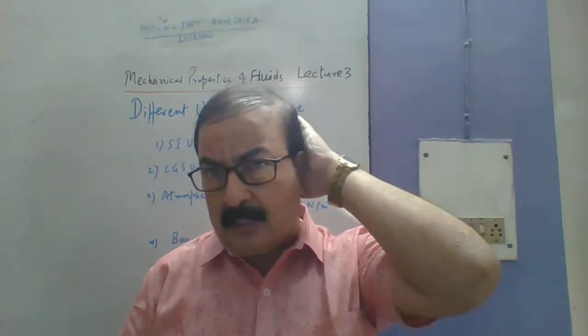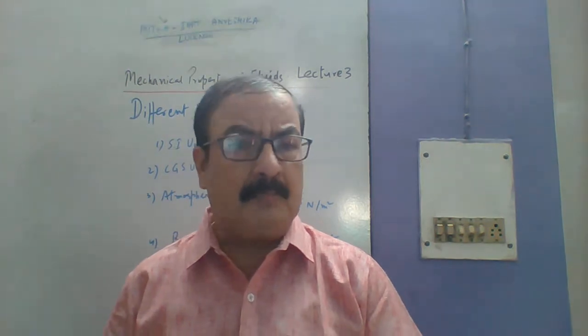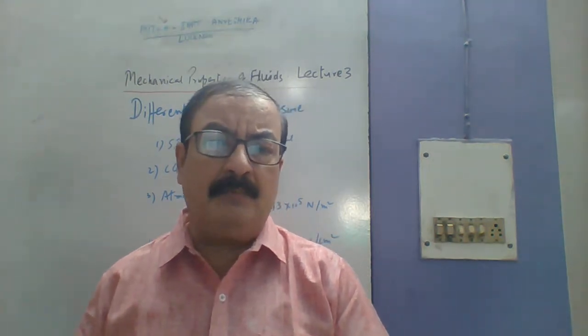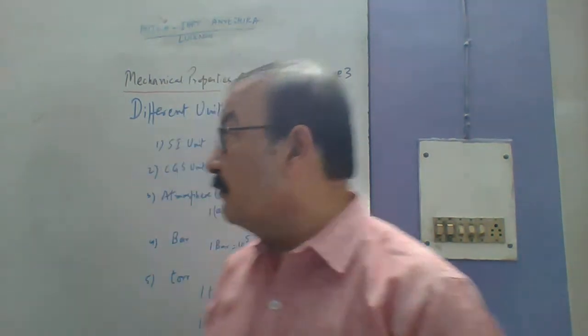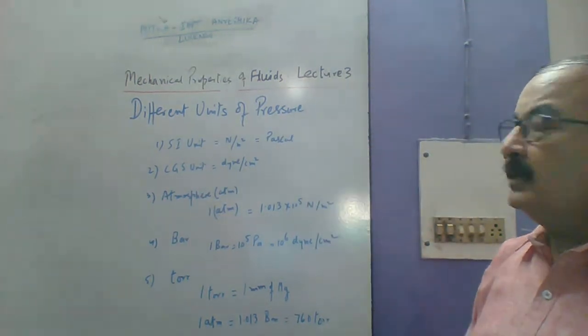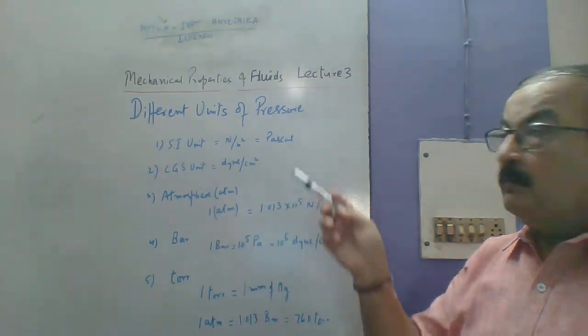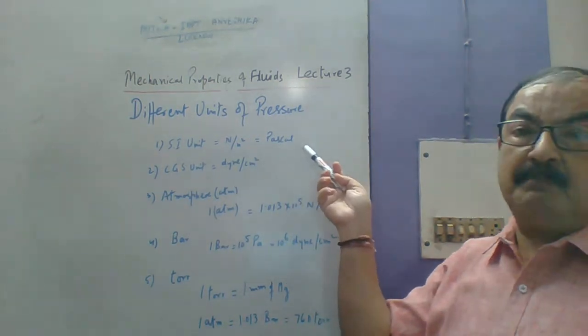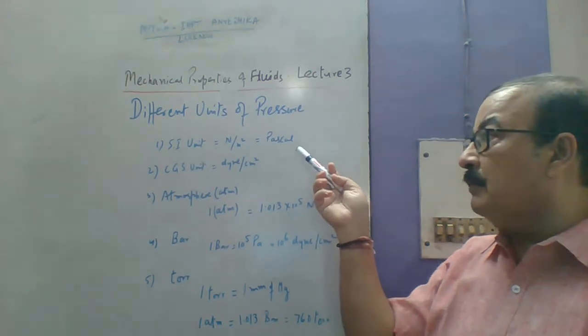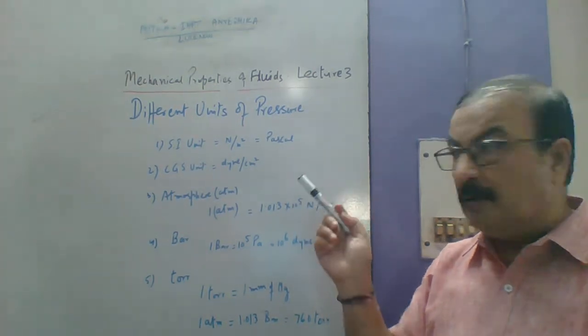We have also studied that the unit of pressure is Newton per meter square. Let us study some different units also. What are the different units of pressure? Number one is your SI unit, that is Newton per meter square. But you have to know this is also known as Pascal. It is derived from the scientist Pascal who discussed Pascal's law.